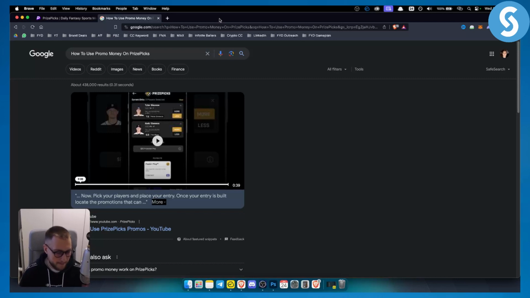Just go to your app. On the app, it's much easier to do this. However, you can also do this on your PC. Go to your board and here you have withdraw funds. If you have some amount that you can withdraw, then it will be right here in your balance or right here as well, and you can click on it and then go and withdraw funds. So just withdraw funds here and you will be able to withdraw it pretty easily.